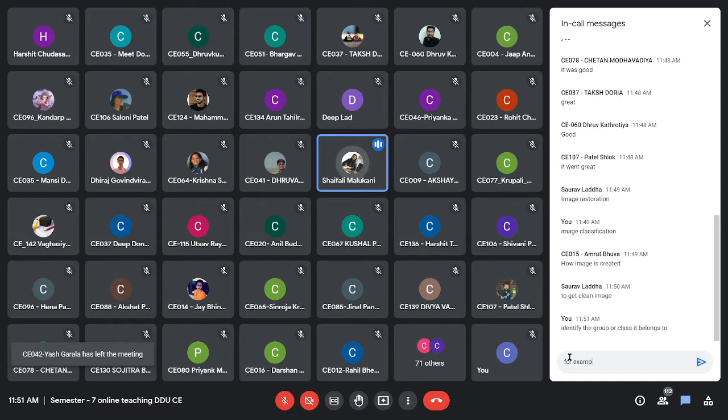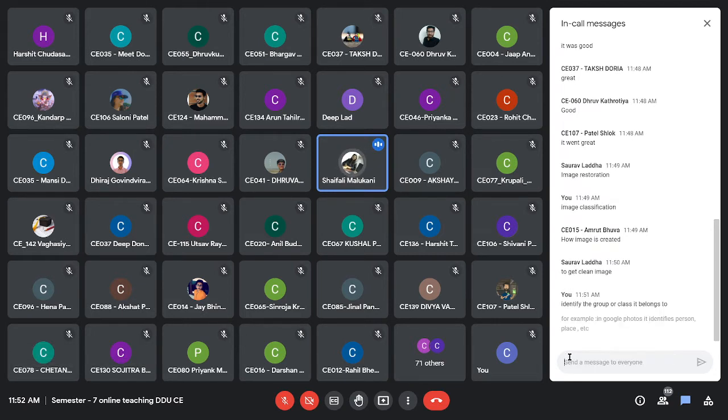Okay, classified to the group or class it belongs to, right? So again, we will say that we will actually extract the features that can help in the classification, right? So that is true, of course, that we will use some machine learning to classify the images, but in that we have to capture the features, and that feature capturing will help us in the classification part, right.